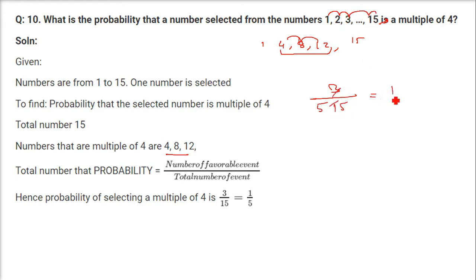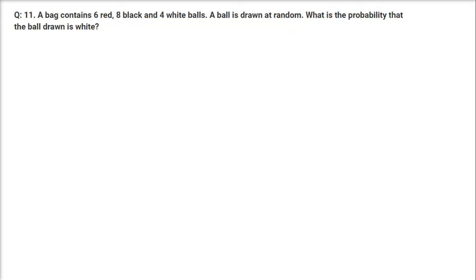It is 15. So 3 by 15, that is, it is 1 by 5. 1 by 5 is the probability of selecting a multiple of 4.